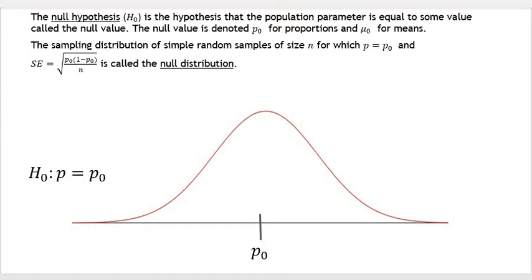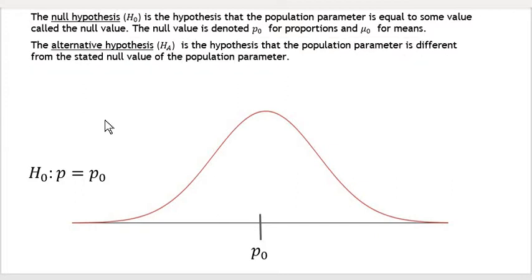Okay? So there's an alternative to the null hypothesis that we have to set up, because even though we're constructing the sampling distribution under the assumption that the null hypothesis is true, we don't actually know if it's true. We're going to go out and collect a sample, and the sample is either going to support the null hypothesis or some alternative to the null hypothesis called an alternative hypothesis. The alternative hypothesis, denoted H sub A, is the hypothesis that the population parameter is somehow different from the stated null hypothesis population parameter.